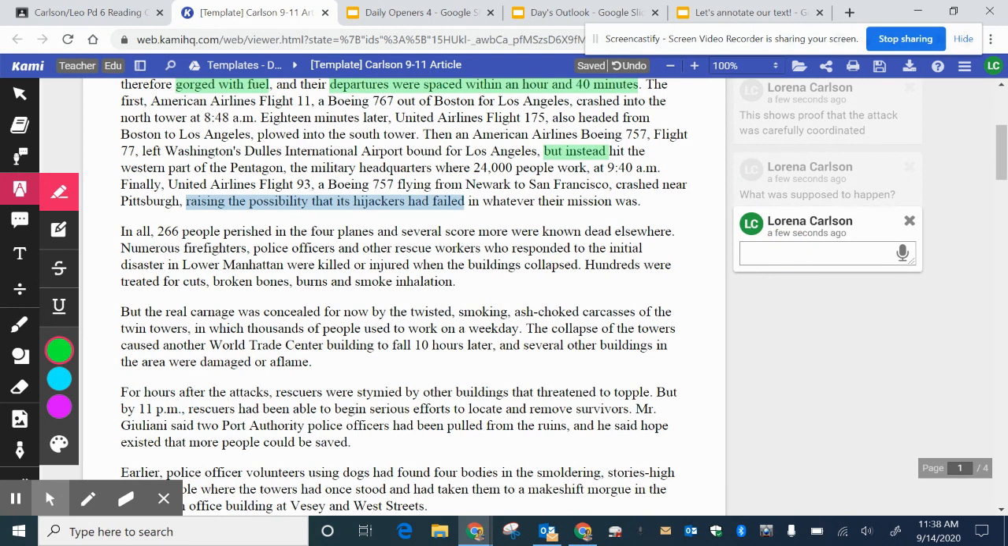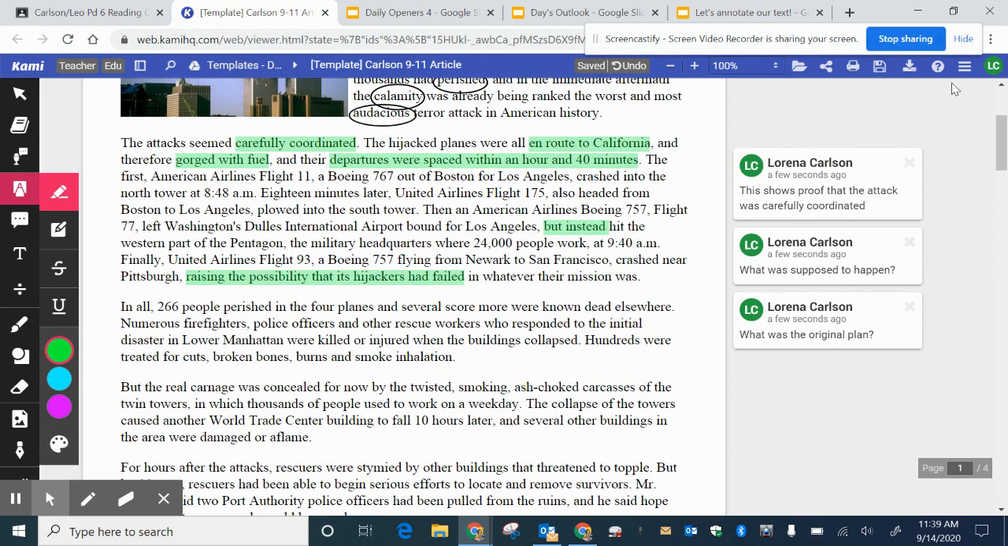Because again, I'm left wondering, what was the original plan? Okay. Now, just because I start adding comments, when you click on the comment or when you highlight the comment, just put your pointer over it, it will show you what it went to. For example, see, this comment went to that, but instead that went over there.